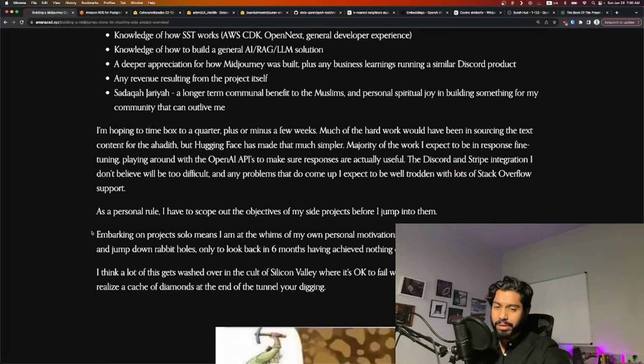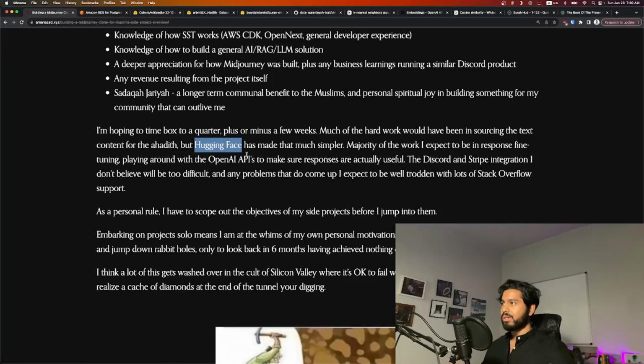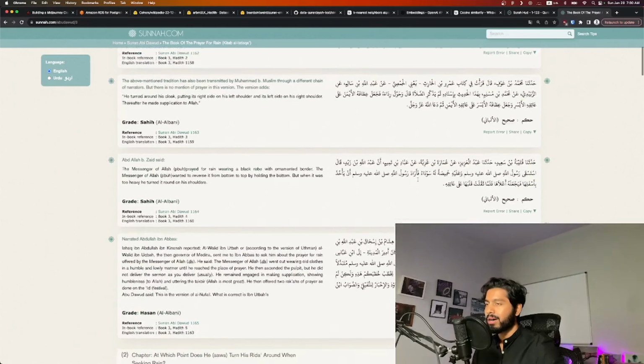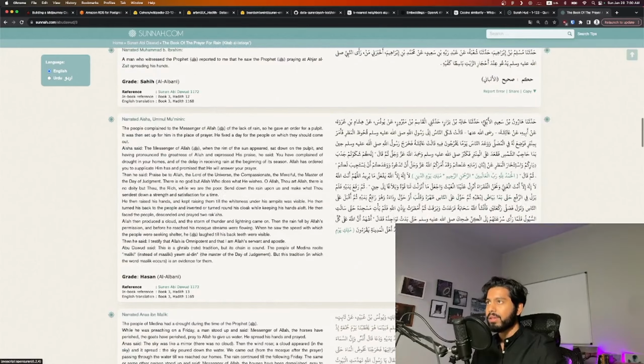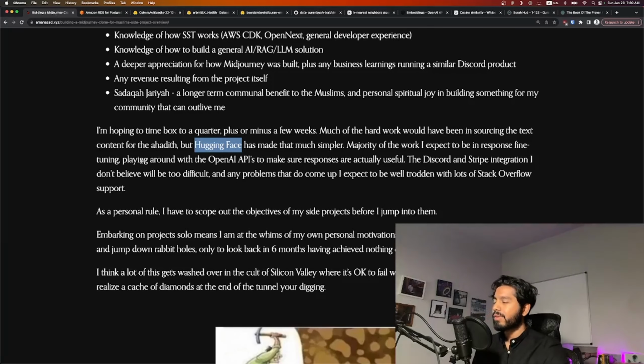As far as timeline goes, I expect this to take about a quarter, plus or minus a few weeks, about 3 months. I don't want to spend too much work into it. Most of the hard work was just sourcing the text content for ahadith, but luckily that Hugging Face dataset makes it way easier. Otherwise, I'd have to go to something like sunnah.com and scrape all of these, make sure all the data is good, make sure I'm not missing words. So having that dataset makes this extremely simple.